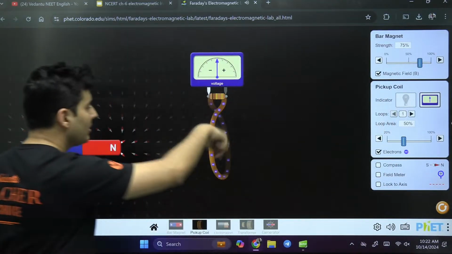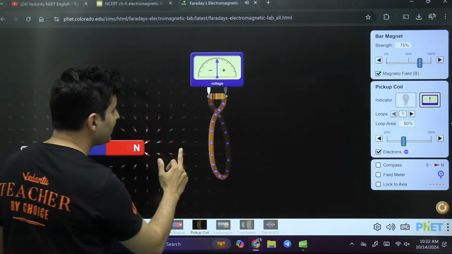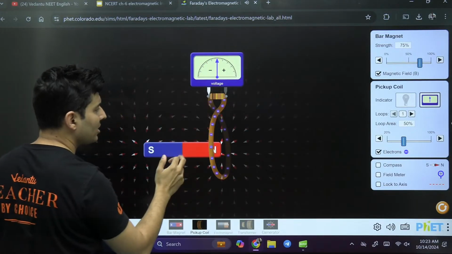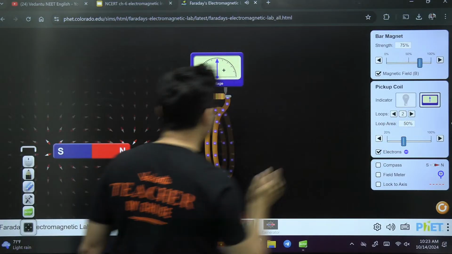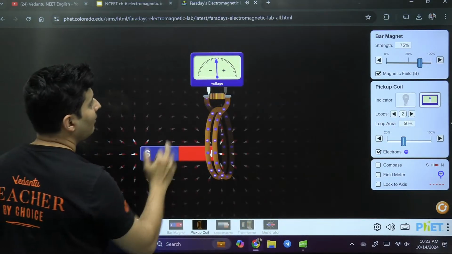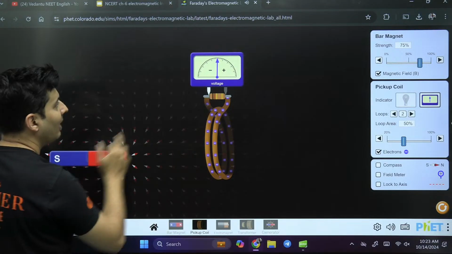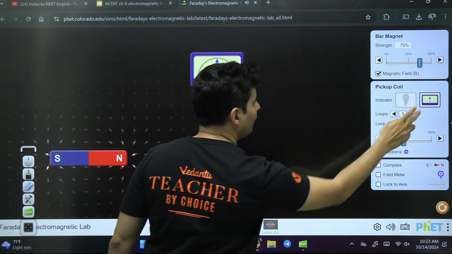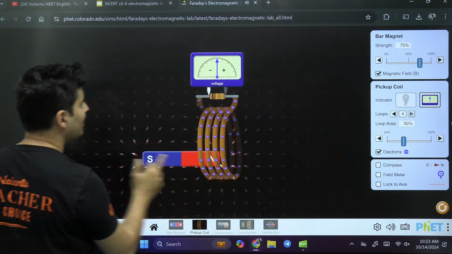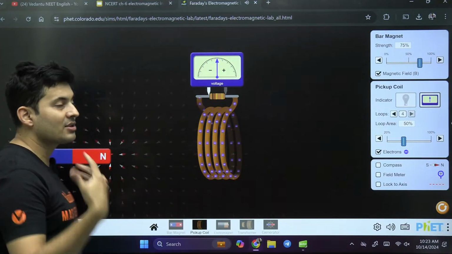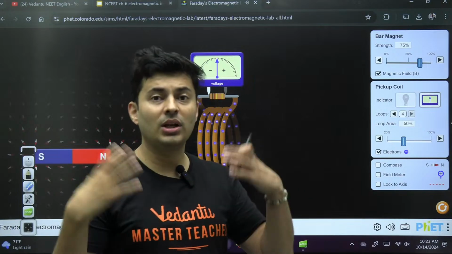Observe this. There is only one turn. I move this, it deflected so much. Instead, I make 2 turns. Observe now. Wow, it deflected more. I make 4 turns. Observe now. Wow, so much deflection. So the deflection is proportional to the number of turns.